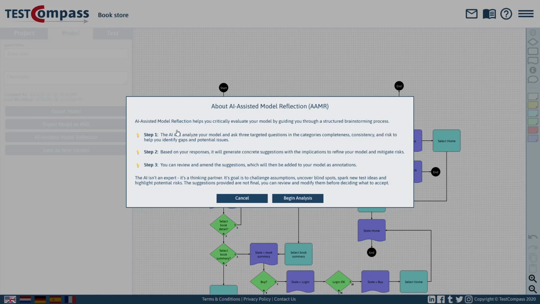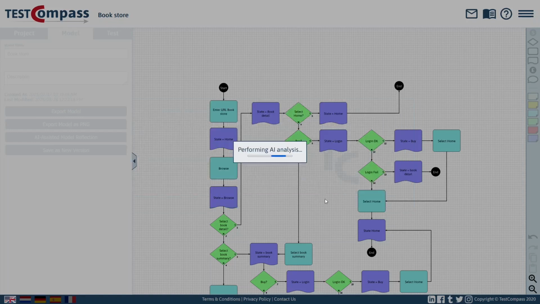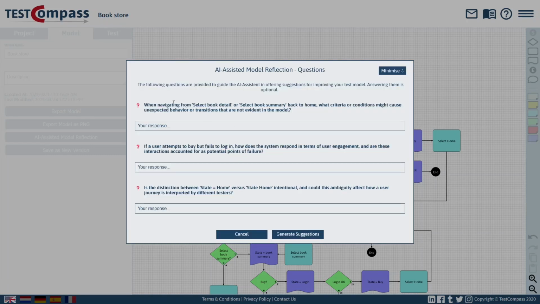First of all, it will analyze your model and it will generate some questions in different categories. So some prompts relating to the completeness, the consistency of how things are presented and described in your model, handling of errors and edge conditions, and so on. So the AI will come back with some questions, and we can decide how we want to respond to those.